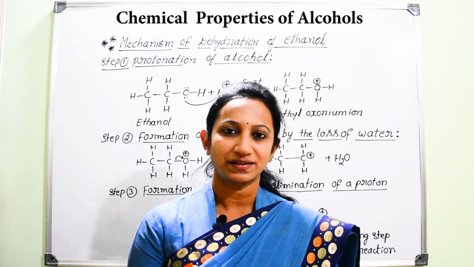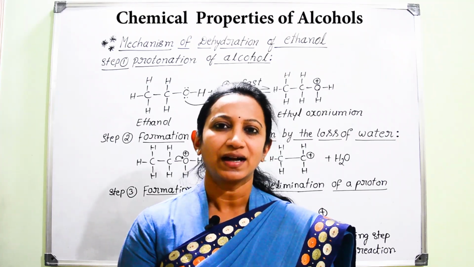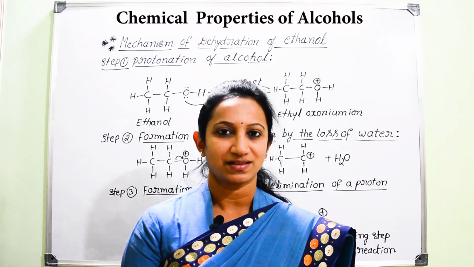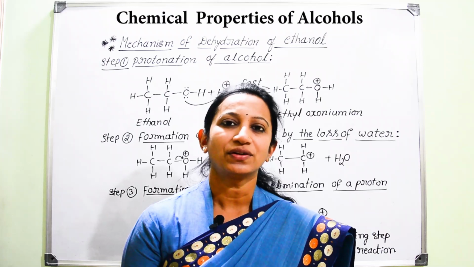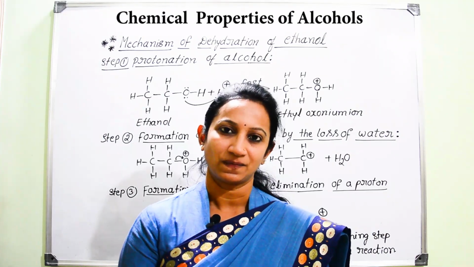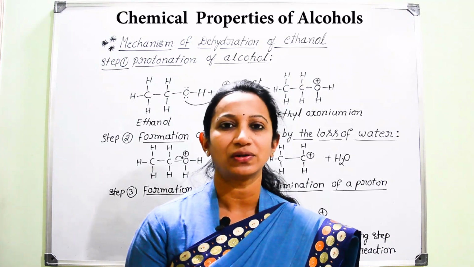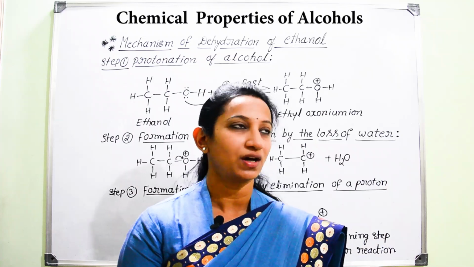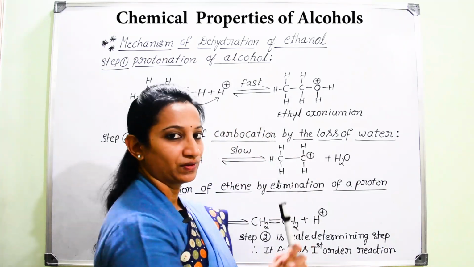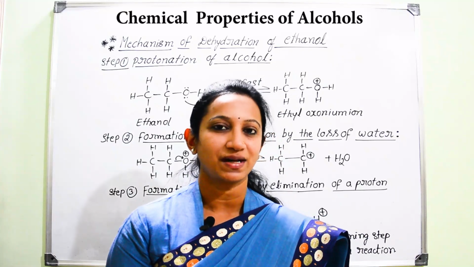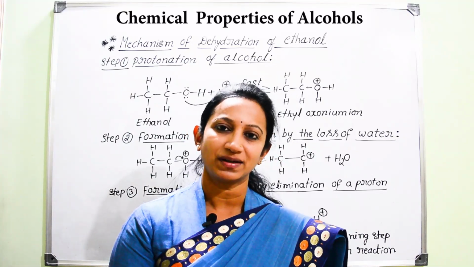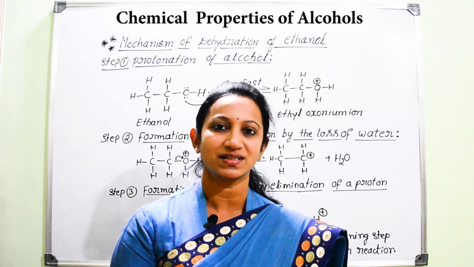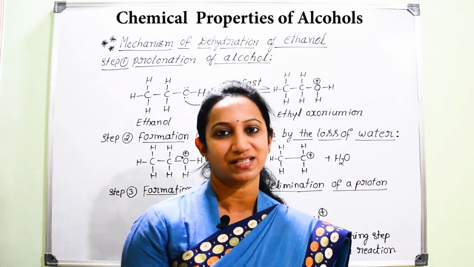When ethanol is treated with concentrated H2SO4 and the temperature is maintained at 170 degrees Celsius, on heating ethanol with excess of concentrated H2SO4, you are going to get the conversion of ethanol into ethene. For that reaction, today we are going to learn about the mechanism. It is one of the most important mechanisms from the examination point of view, and it is also very easy to remember. You should just observe keenly all the steps which I am going to explain now.